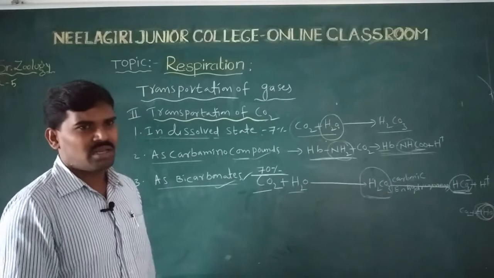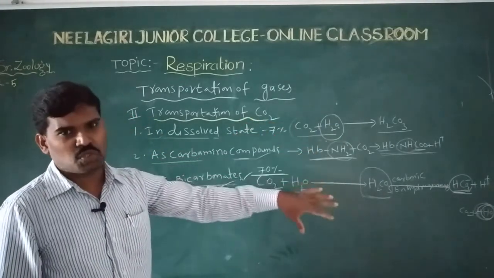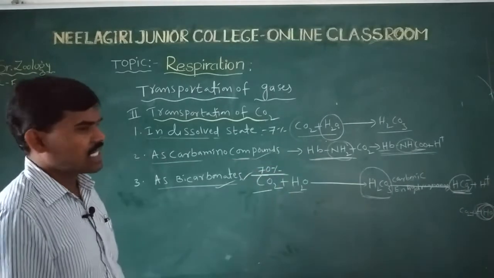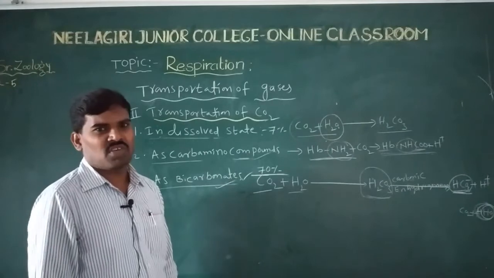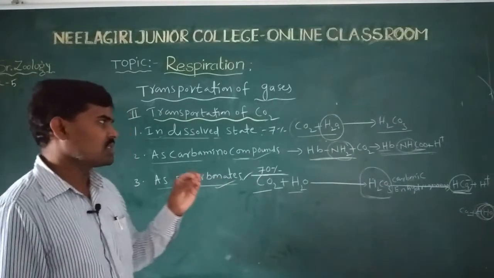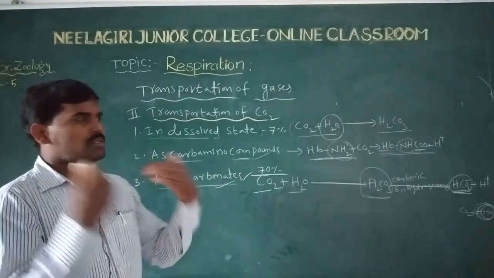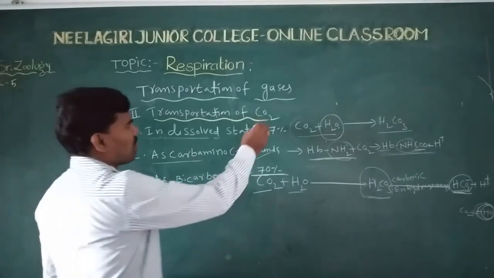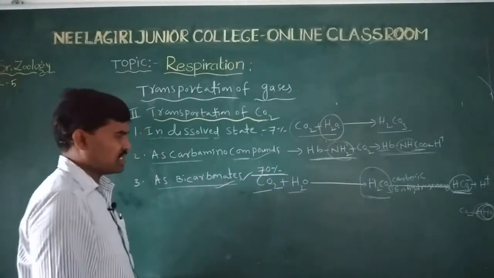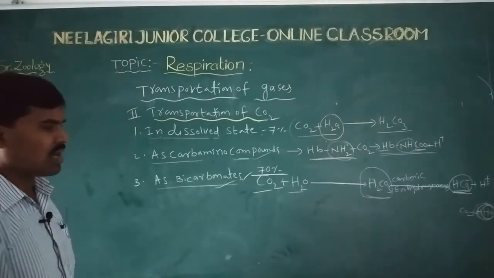The high partial pressure of carbon dioxide in the tissues sends it into the blood, and it reaches the alveoli, where the partial pressure of carbon dioxide is low, and it is finally sent out of the body. So this is the transportation of carbon dioxide: three methods, dissolved state, carbamino compounds, and bicarbonates.